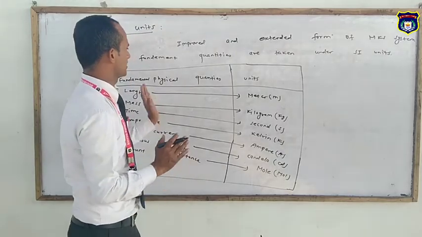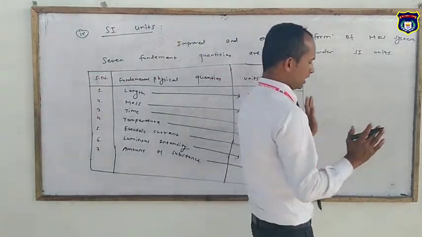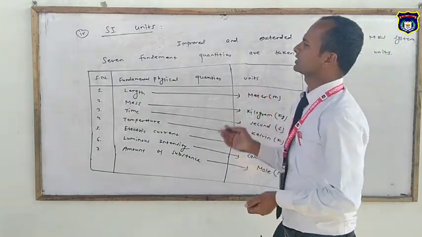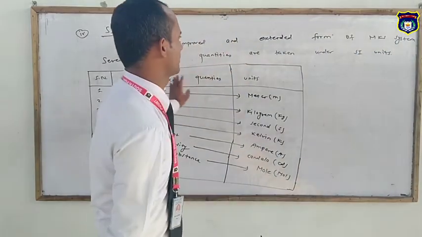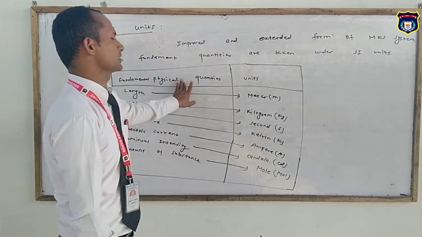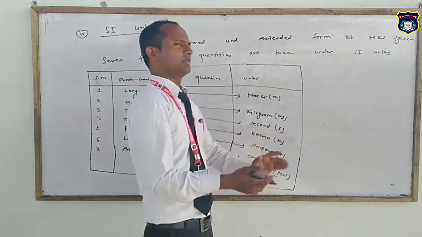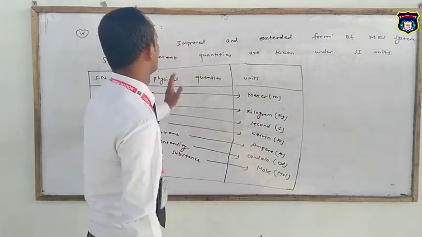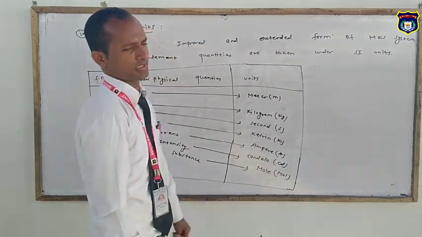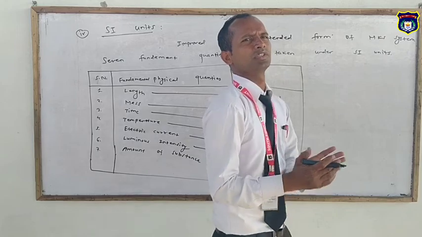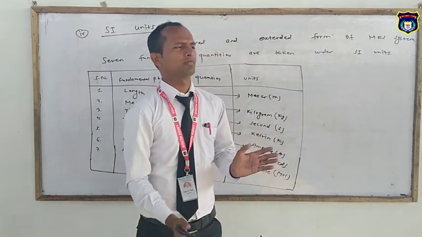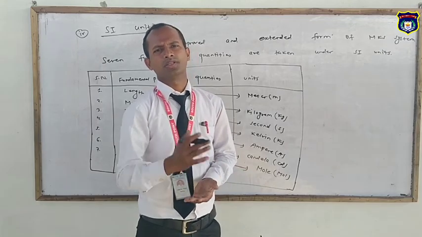Further, the SI system is also divided into two groups. The units included in this system are divided into two types: fundamental units and derived units. That is this much about SI units for this class. Today again, the measurement of different quantities like length, mass, and time was described, included in the previous topic.